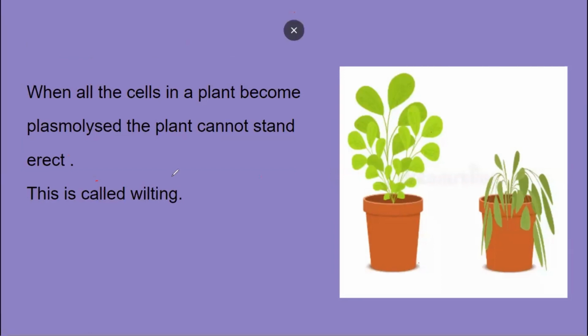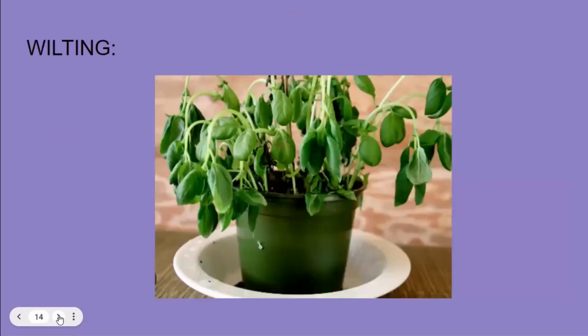And this falling down of the plant is called wilting. So what is wilting? Wilting is a phenomenon in which plasmolysis has taken place and water molecules are drawn outside the cells. And all the cells in the plant are shrinking. Plant is not getting enough support to stand erect. So the plant will fall down. So this is called wilting. The falling down of the plant because of the plasmolysis is called wilting.